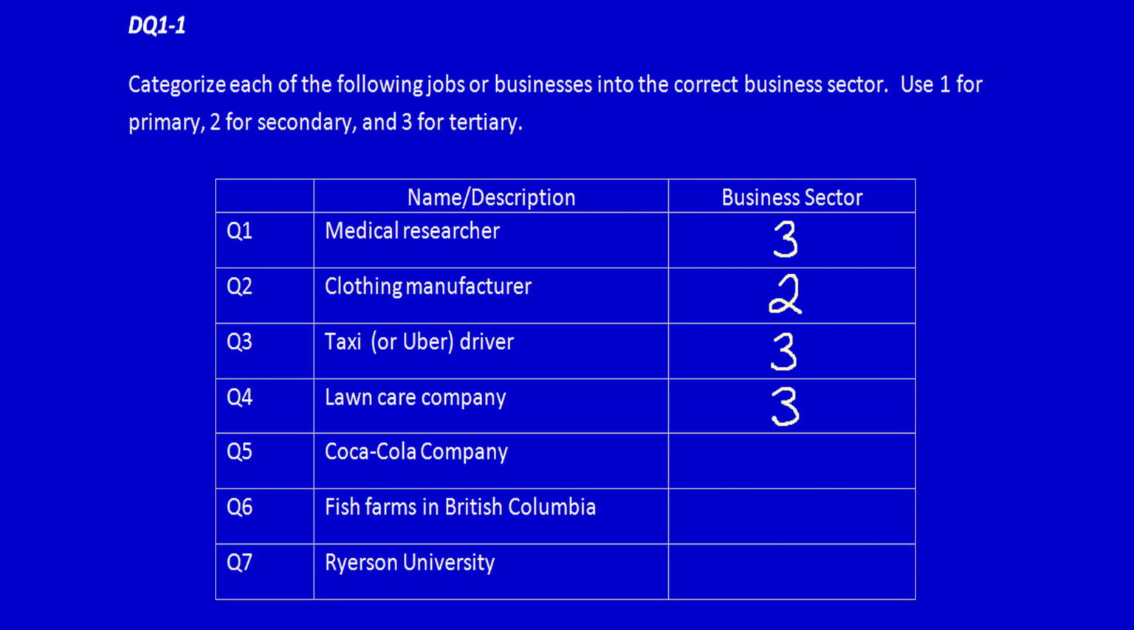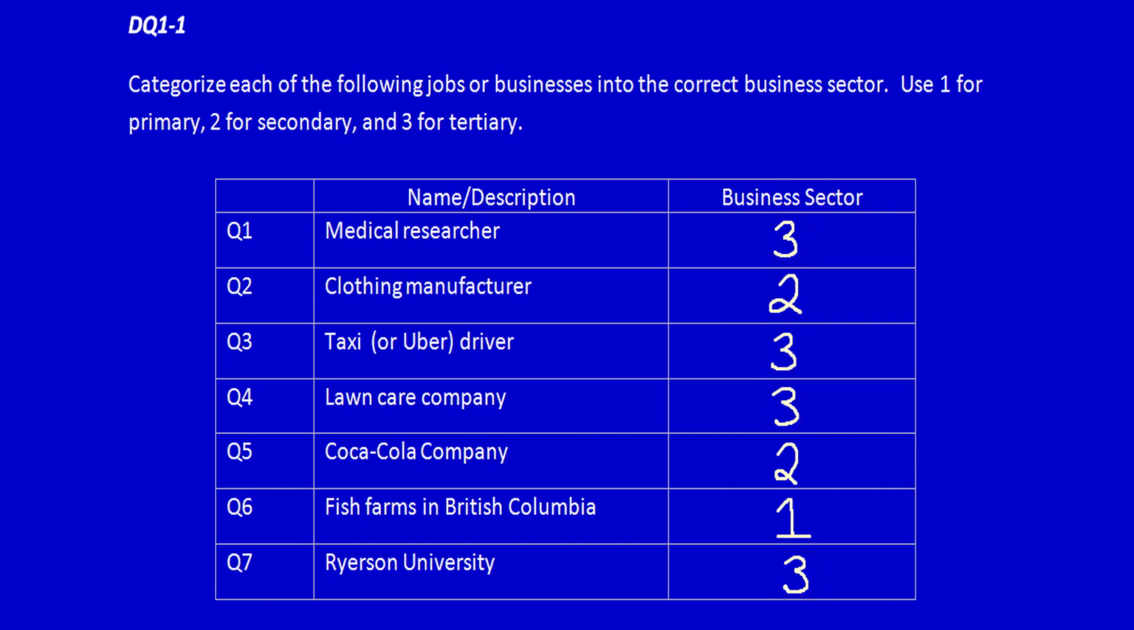Coca-Cola company. Because they manufacture soft drinks and other beverages, this would be secondary. Fish farms in British Columbia. Because they harvest fish, this is primary. And finally, Ryerson University. They're providing a service in the form of courses and learning. So it's tertiary. It's no surprise that the majority of the businesses here are tertiary because we already know that 79.2% of the labor force in Canada in 2019 worked in the tertiary sector.